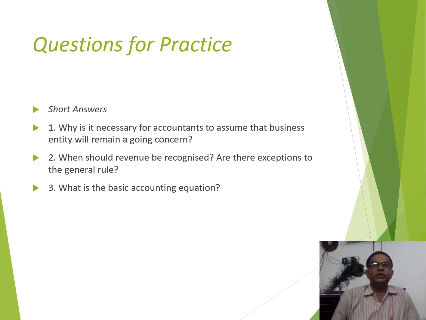You should give your email ID or WhatsApp number. I will try to provide you the services with the help of email or WhatsApp or the mobile numbers. So here are some questions. Why is it necessary for the accountant to assume the business entity will remain a going concern? This is a question relating to your concepts, conventions and principles. When should revenue be recognized? Are there exceptions to the general rule? What is the basic accounting equation? We have just seen that.